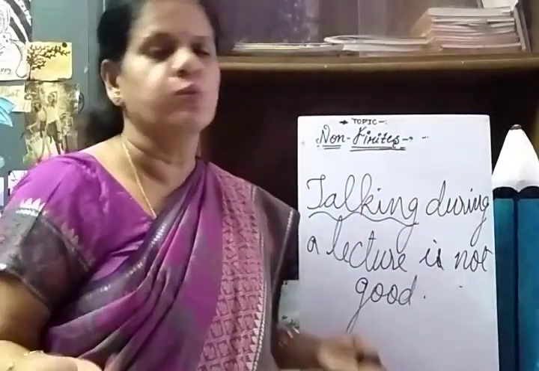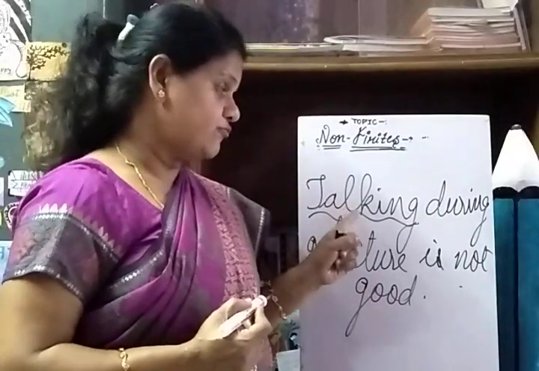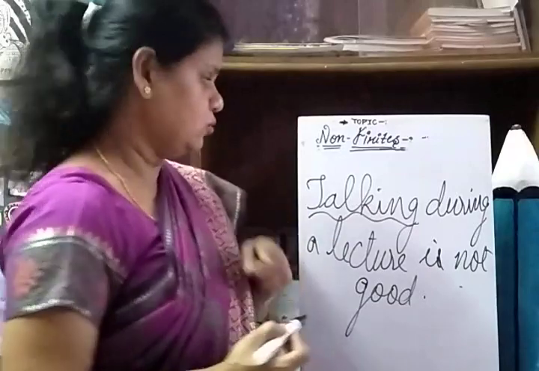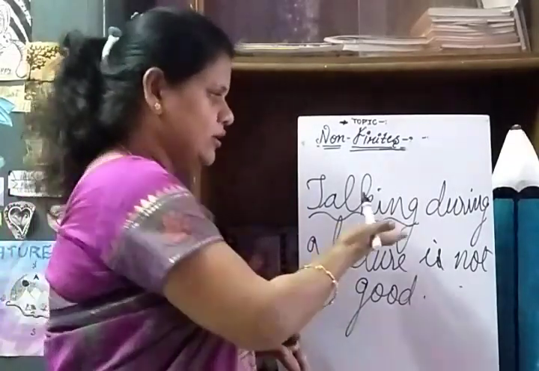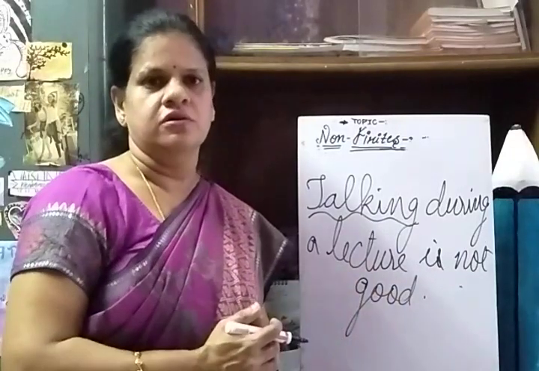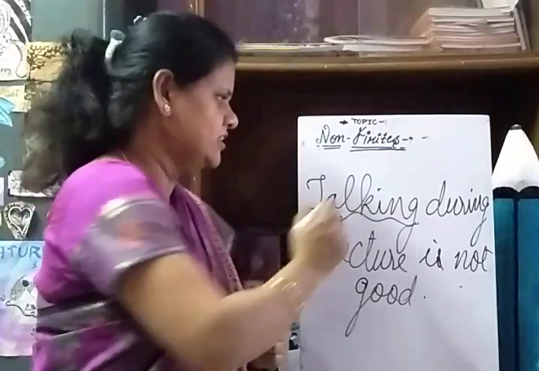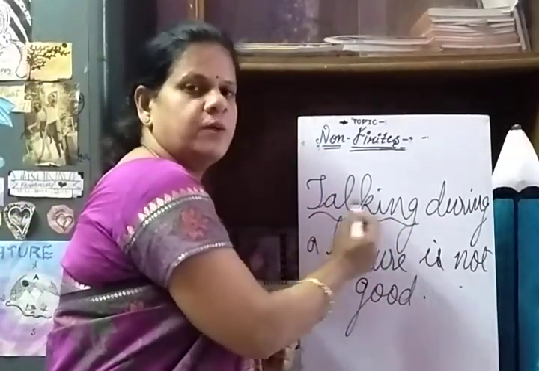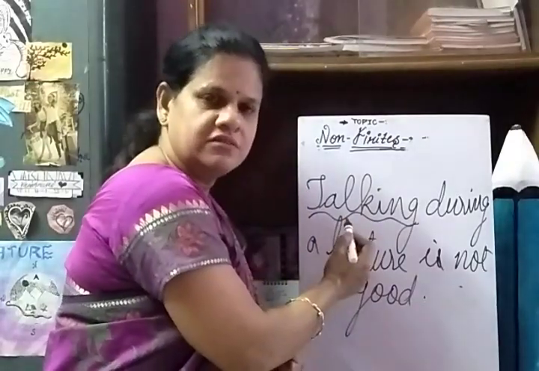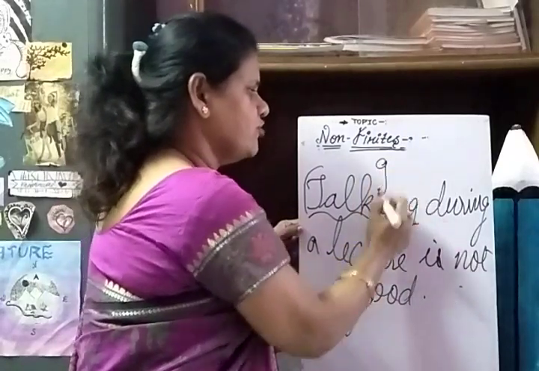Talking, it's a doing word, right? But it is an ing form, and it is in the subject place too. Then I ask the question now. It's very easy to identify. Like, what is not good, if I ask you? What is not good? Yes, it's talking, right? So talking, the ing verb, we are getting as the answer when we ask the question what, right? And this ing verb here acts as a gerund.